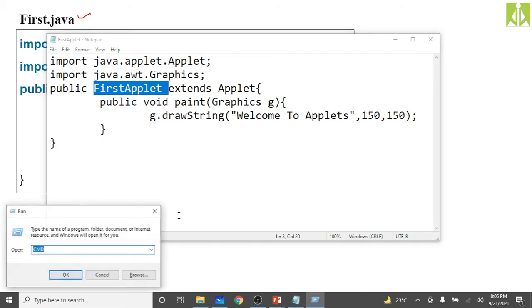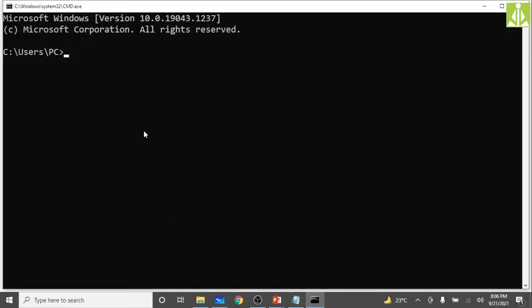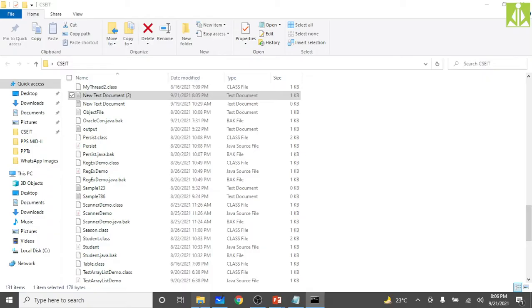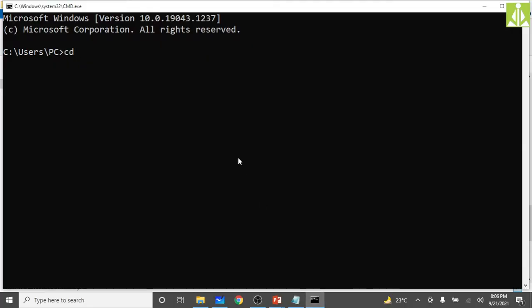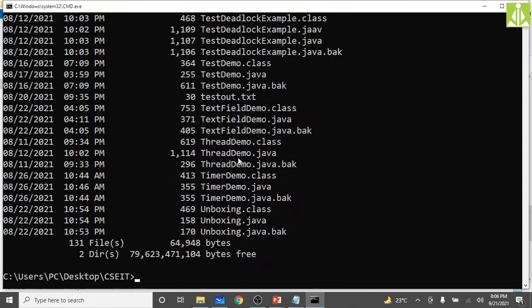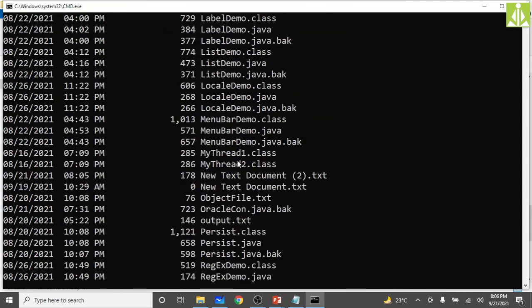Now open the terminal window, command prompt, and here I need to change my prompt to the current working directory. This is my current working directory for Java, so I need to change my location to this directory. Hit enter. Now I am in that directory. First of all, just check whether, type dir, yeah, it is listing all the files.